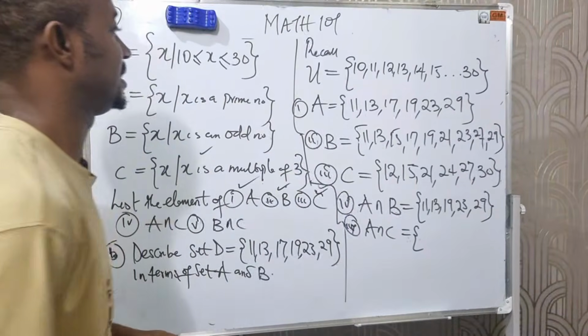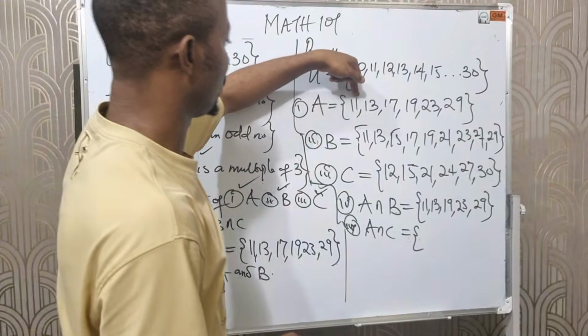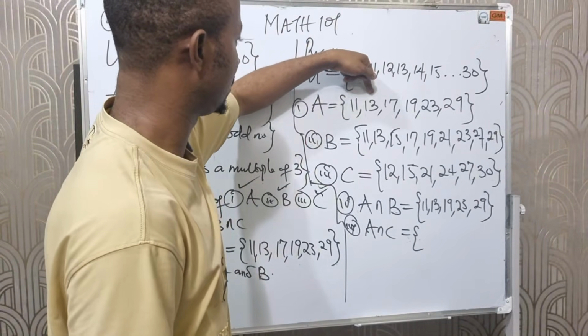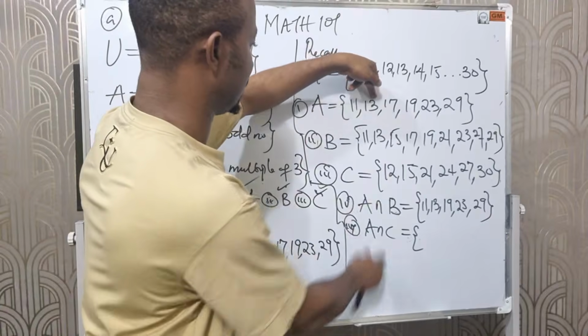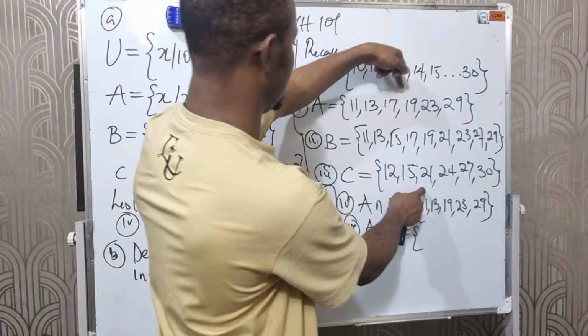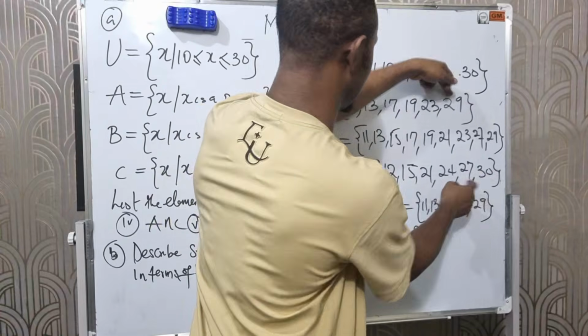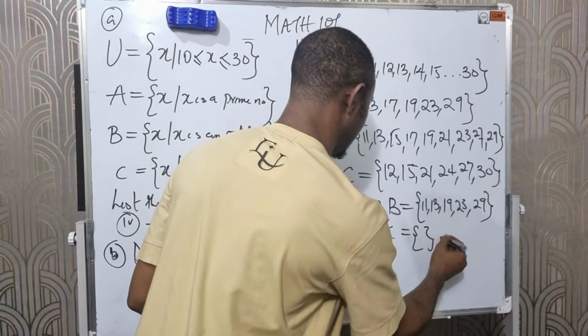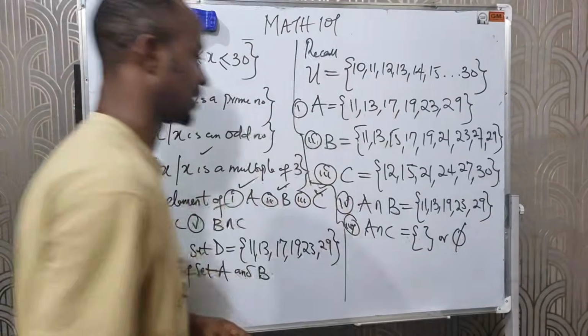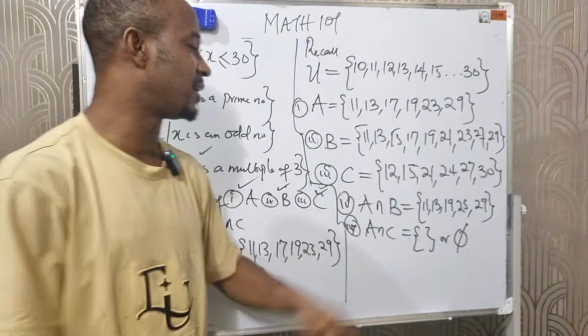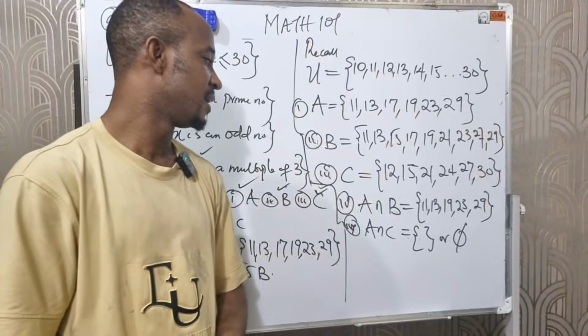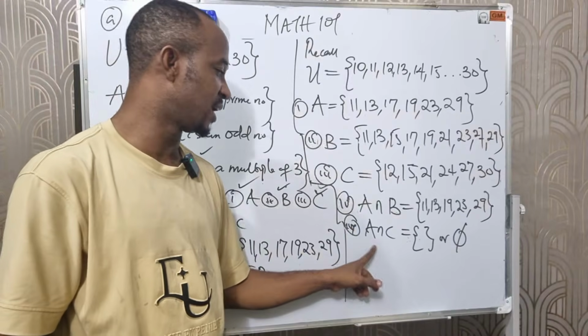Between A and C, is there anything common? Let's find out. We have 11, we have 13 here. 11, no 11; 13, no 13; 17, no 17; 19, no 19; 23, no 23; 29, no 29. So the answer is what? Is an empty set, right? Or a null set, meaning there is no common element between A and C.